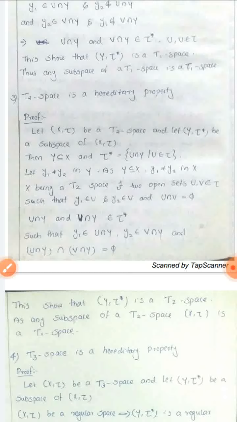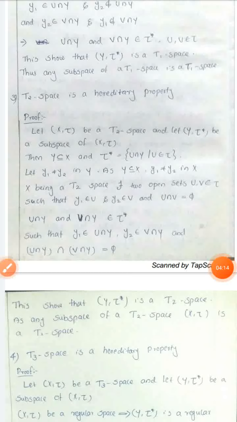And here U intersection Y and V intersection Y belong to tau star such that y1 belongs to U intersection Y and y2 belongs to V intersection Y and their intersection, U intersection Y intersection V intersection Y, is empty. So it satisfies the T2 space condition. This shows that (Y, tau star) is a T2 space.